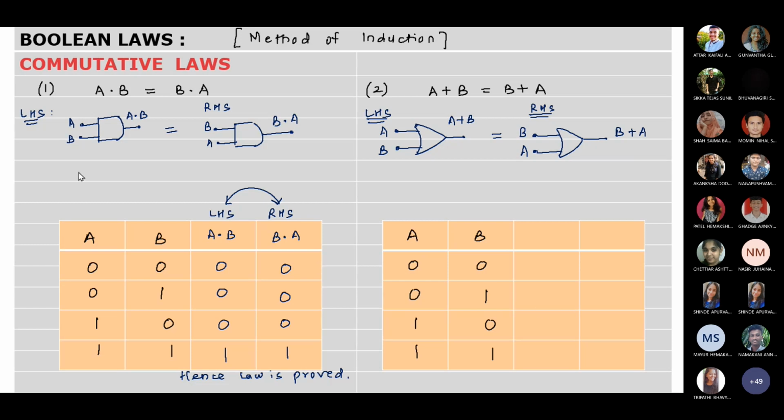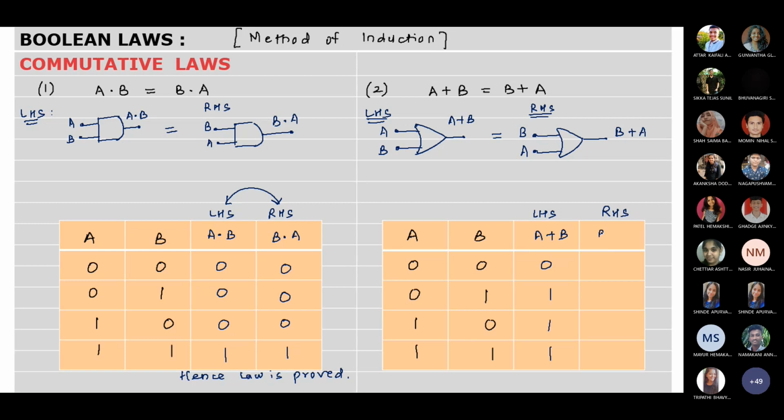Okay. Now over here, we have two inputs A, B. So 4 possible combinations, 0, 0, 0, 1, 1, 0, 1, 1. So first we are going to take the LHS, A plus B. So first value 0 plus 0 will be 0. Second, 0 plus 1. One of the input is high, so output will be also high. Third, 1 plus 0 will be 1. Fourth, 1 plus 1 will be 1. So these values we got.